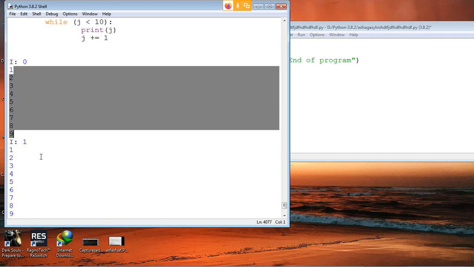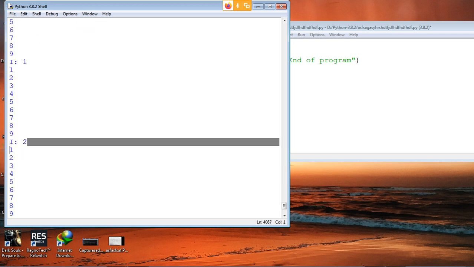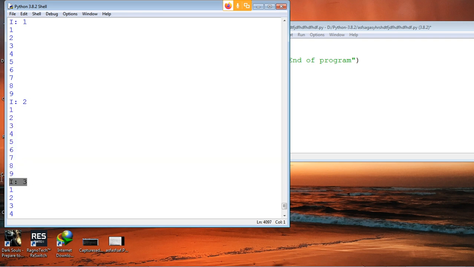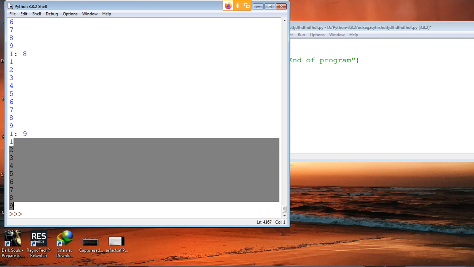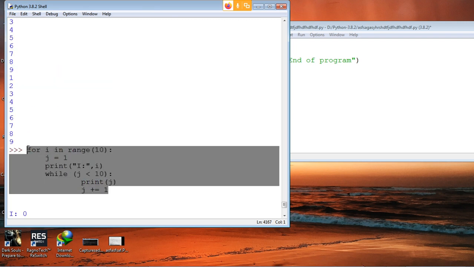That is 1, 2, 3, 4, 5, 6, 7, 9. Then I became 1, and again we ran that while loop. I became 2, again we ran that while loop. I became 3, and so on till I became 9. This is essentially what happens when you have nested loops, nested for, nested while, nested something.